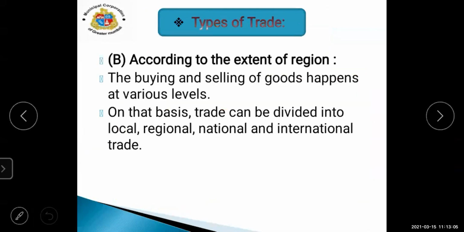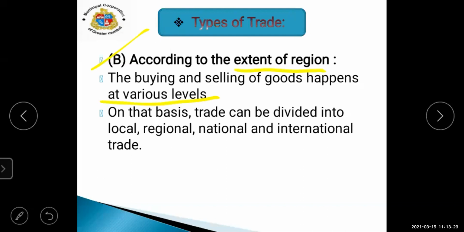Now we are going to the next point, point 2, according to the extent of region. According to the extent of the place or region, the buying and selling of goods happens at various places. We cannot say that the trading process is going on only in our area.